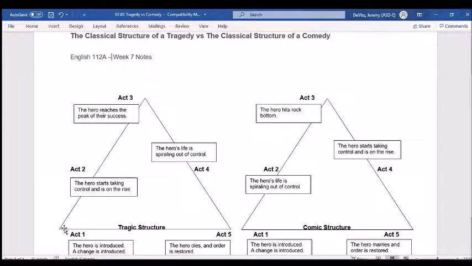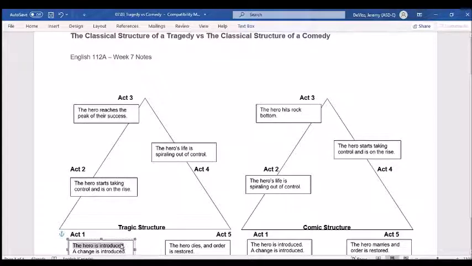So we have kind of the form of a triangle or a peak, right? We start with Act 1, go to Act 2. Act 3 is the peak of our triangle. Act 4 and Act 5. Shakespeare's plays were written in 5 acts. So if you look at Shakespeare's plays, you're going to find that they all kind of formulate themselves in this sort of order. So in Act 1 of a tragedy, we meet the hero, right?